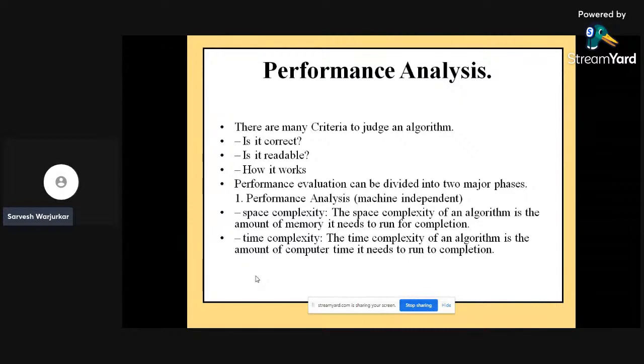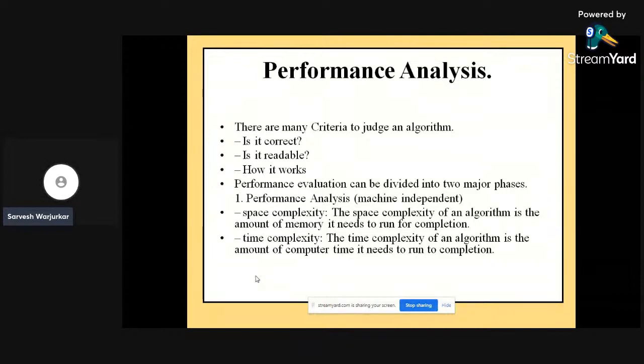The next point is that performance evaluation can be divided into two major phases. One is performance analysis in terms of space and time, which is completely machine independent, and I have already given you the hint about that. Regarding the space complexity of an algorithm, the definition is very normal, I can say.